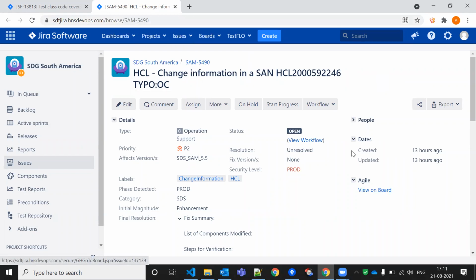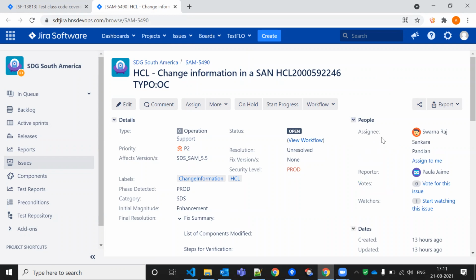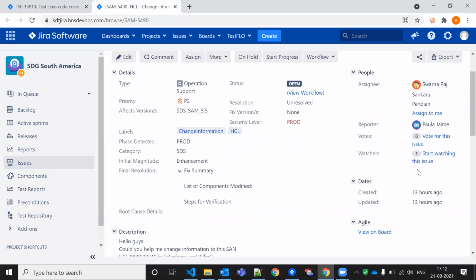So you can see, this is about the people. In the assignee you can see there are three persons who have to work on this ticket, Savarna and Shankara and whatever. So accordingly, if I want to assign this ticket to me, then I am also the owner of this ticket. Owner means full responsibility.